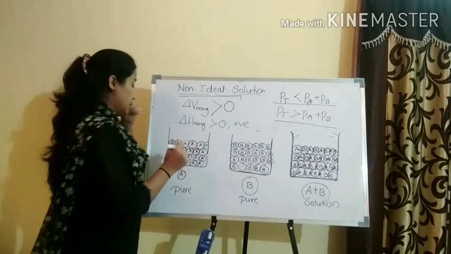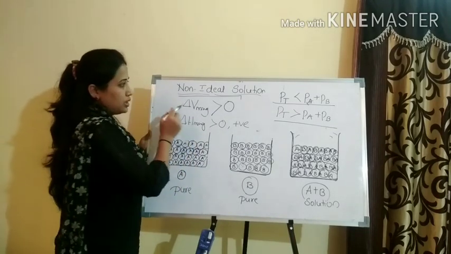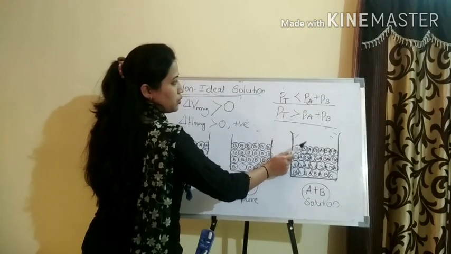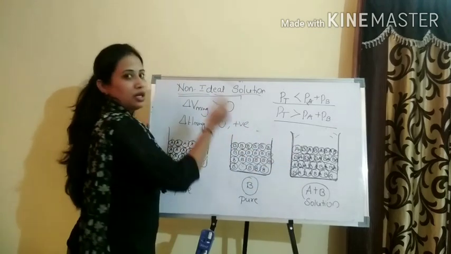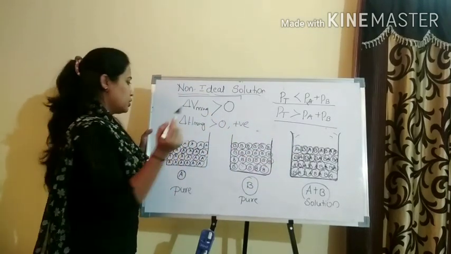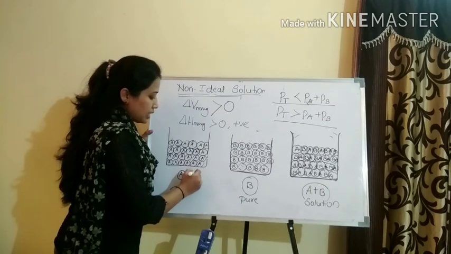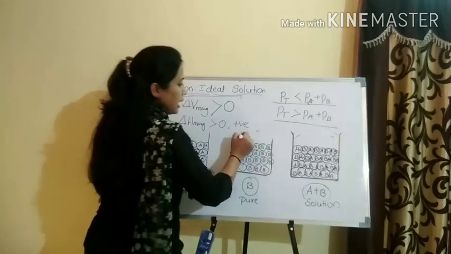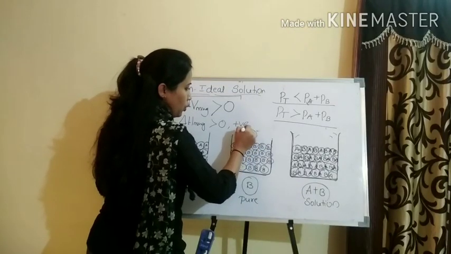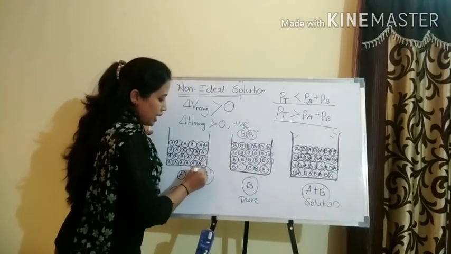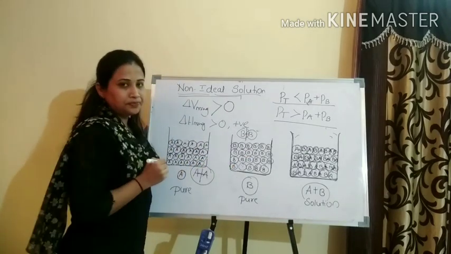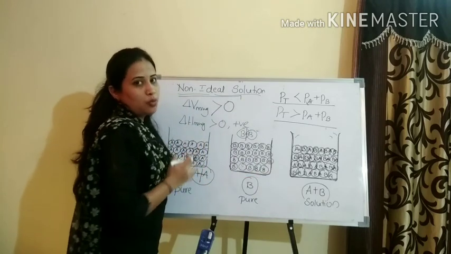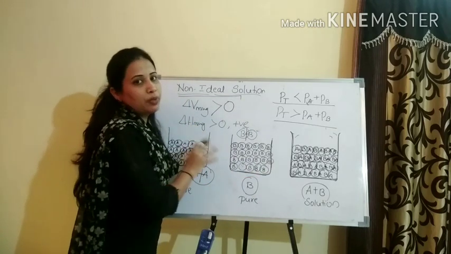Quite simple. Listen here. As I told, the AB interaction will be less in case of a positive deviation. If the interaction of AA is more and the interaction of BB is more, then energy is needed to break these bonds.